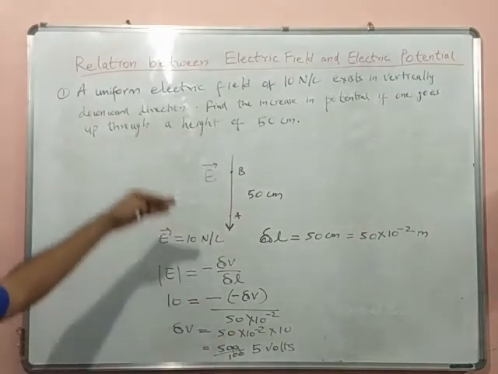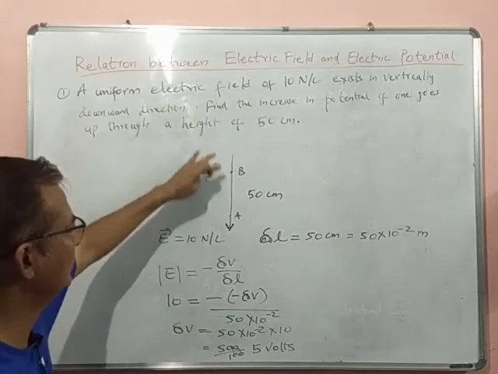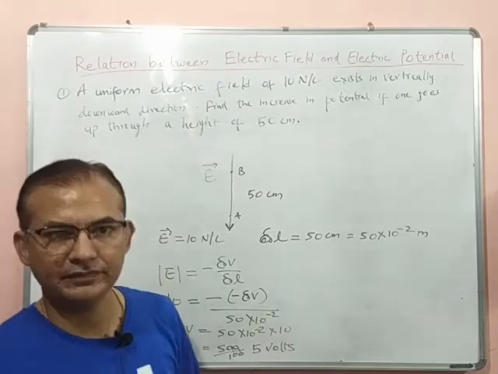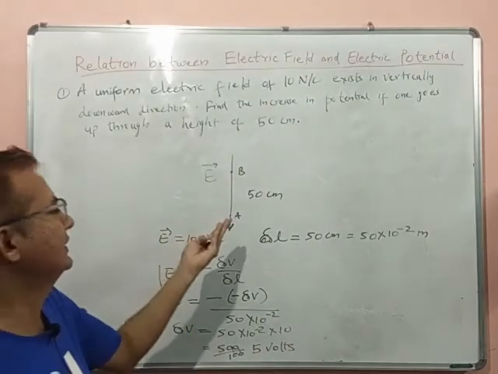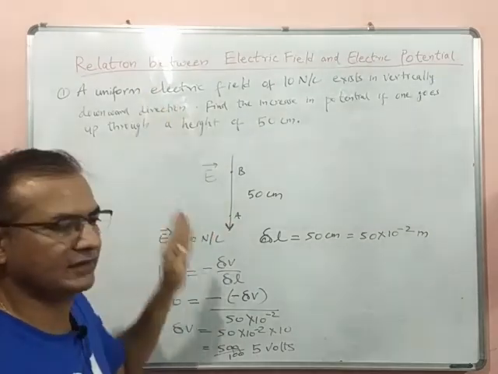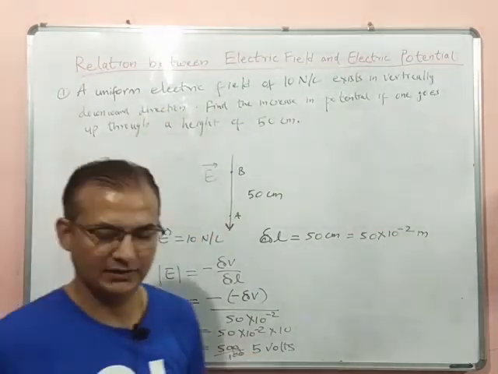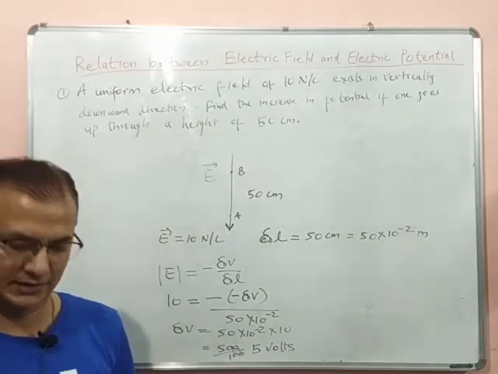So this is the potential increase from point A to point B. If we go from point A to point B, the potential will increase, because in the direction of the electric field the potential decreases. We are going on the opposite side, against the electric field, so the potential will increase by 5 volts. And this is the solution of this problem. Let's go to the other problem.